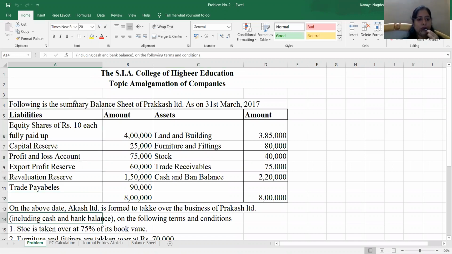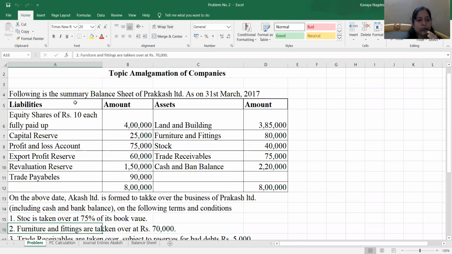It says on the above date, Akash Limited is formed to take over the business of Prakash Limited, including cash and bank balance, on the following terms and conditions. So Prakash Limited is taken over by Akash Limited. That means this problem relates to external reconstruction, whereby one existing company is taken over by another existing company.